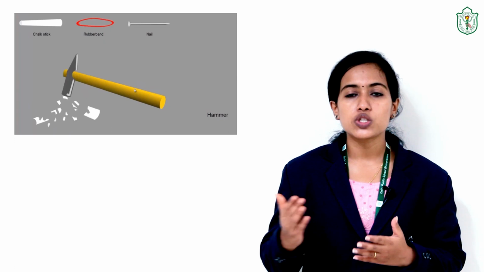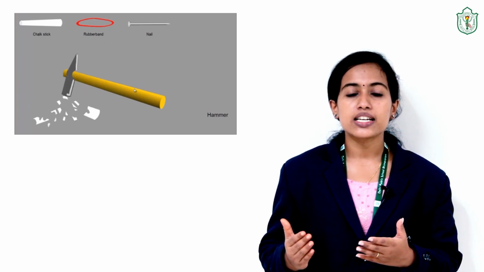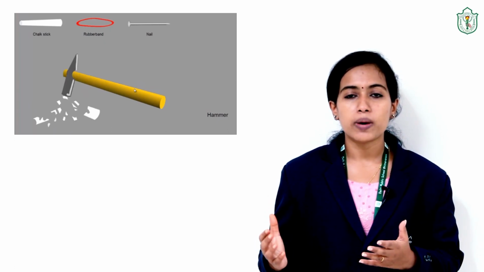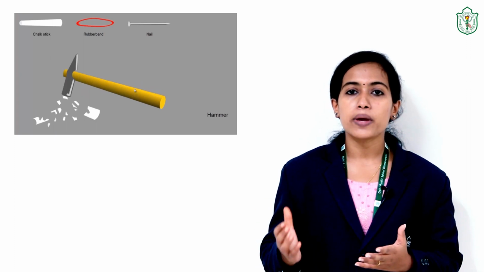In the activity of iron nail, rubber band and chalk piece, we have seen that it was easy to break the chalk piece. Here we can say that the force of attraction between the chalk particles is very less compared to rubber band and iron nail. In the activity of cutting the water surface, we have seen that it was impossible to cut the water surface. Here we can say that the force of attraction between the water particles is stronger.